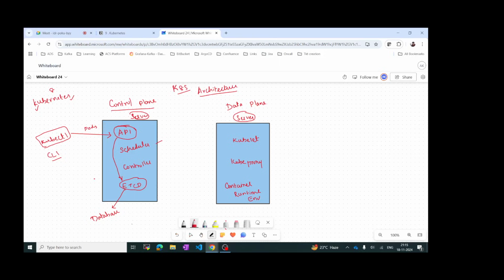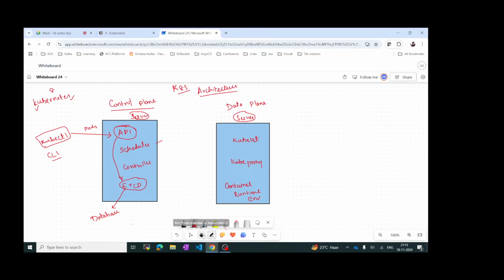And then this kubectl, you consider this as a person. This person wants some data, like he wants some address. So he has to go to the API, and the API will check the database, that database etcd. Whatever information you want, like the name of this data plane, or some details about kubelet, and some networking details, you will get from kube proxy. The request goes to the API, and the API will fetch from etcd and give it to kubectl. So it will have all the details.